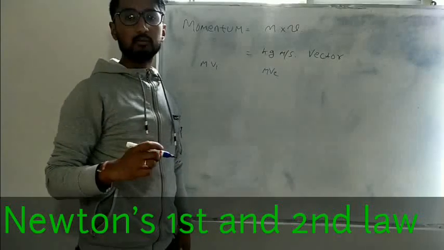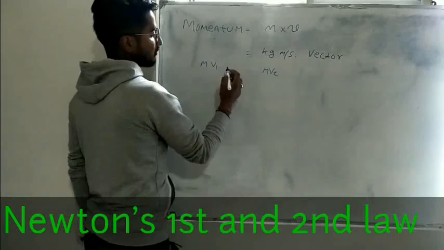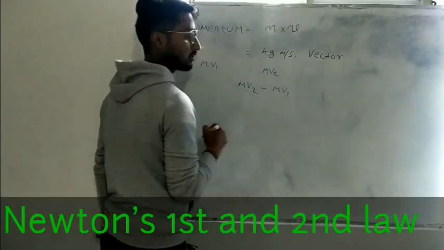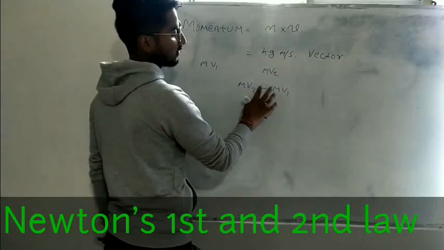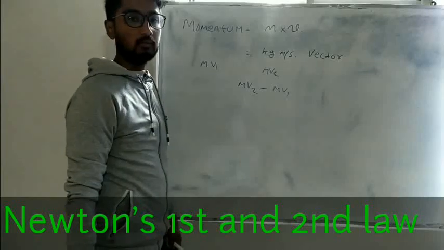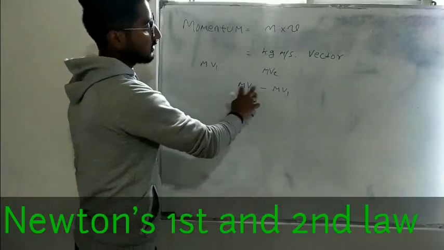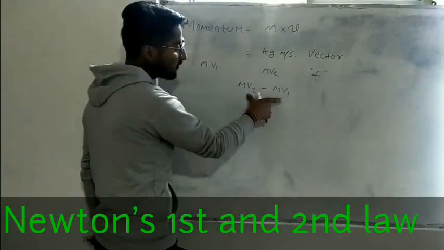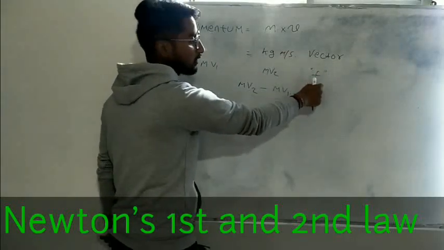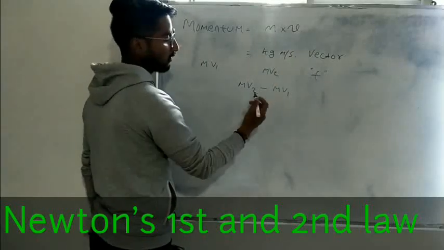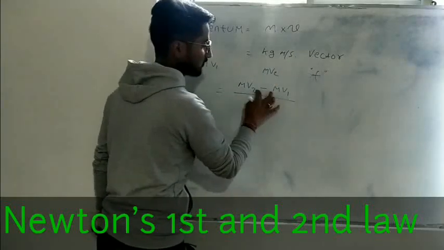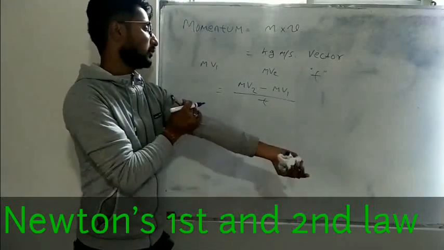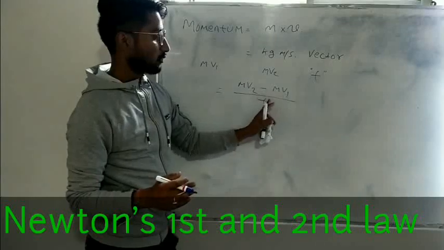So what is the change in momentum? Change in momentum is final momentum minus initial momentum. And if this change in momentum is taking place in time t, then the rate of change of momentum is represented by change in momentum by time. Just building our basics. Change in momentum by time.